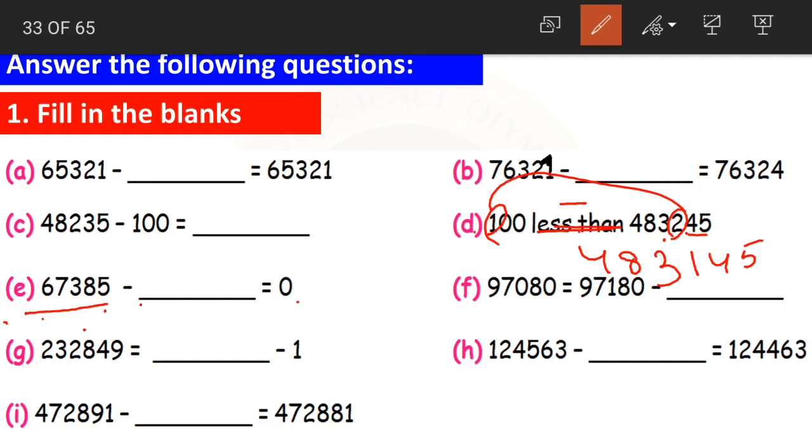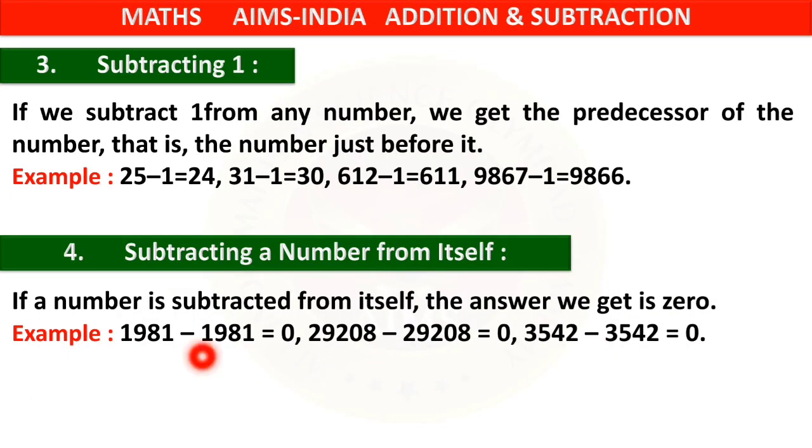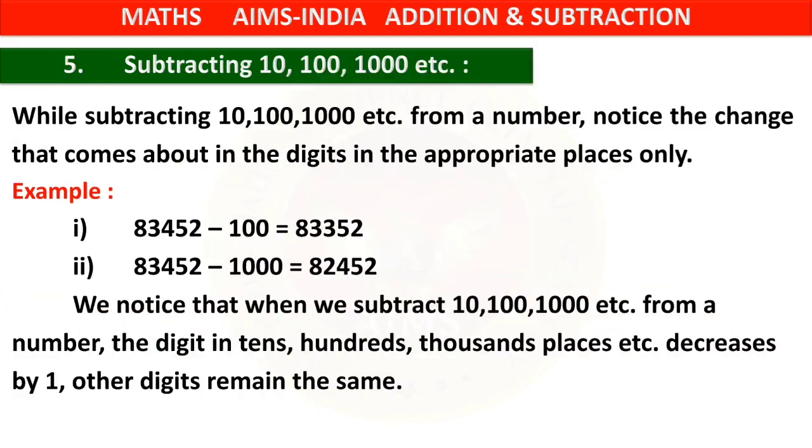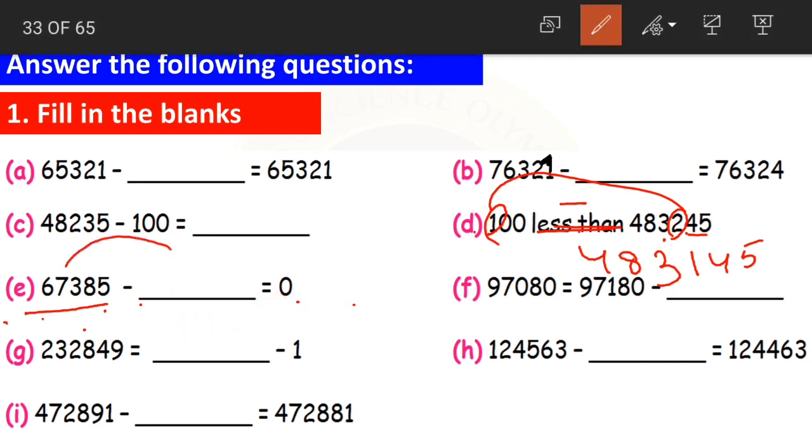67,385 minus dash is equal to 0. Now we have learnt about a property, right, children? What was that? Subtracting a number from itself. If a number is subtracted from itself, the answer we get is 0. Now here the answer is 0. So what should be subtracted? The same number, 67,385. When the number is subtracted from itself, the answer becomes 0.